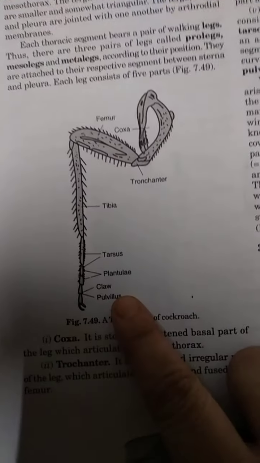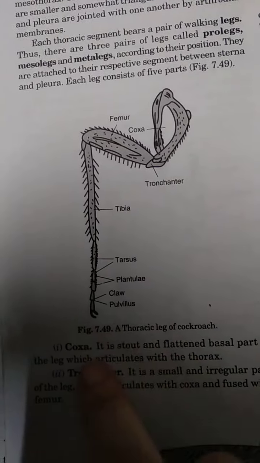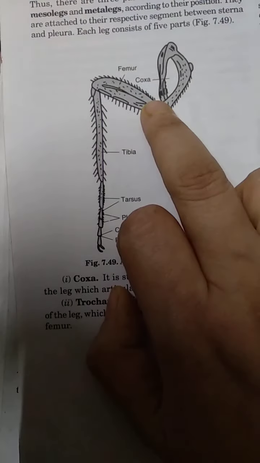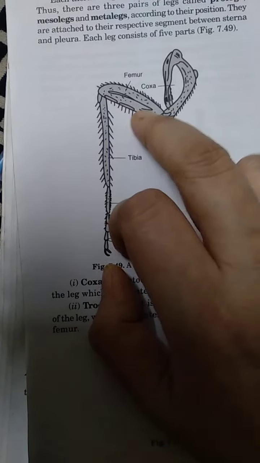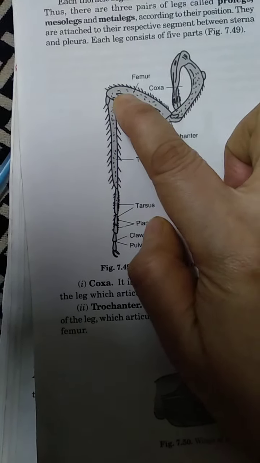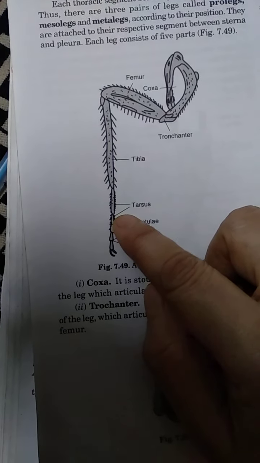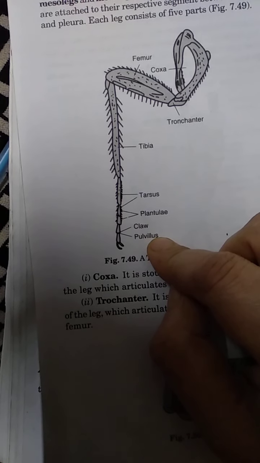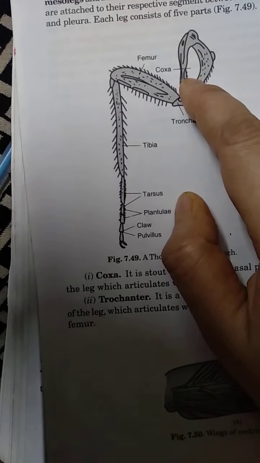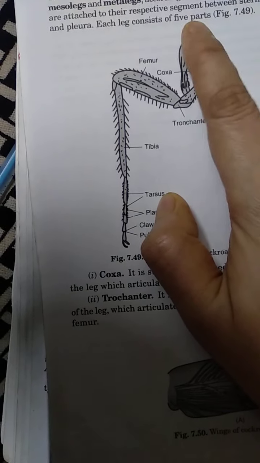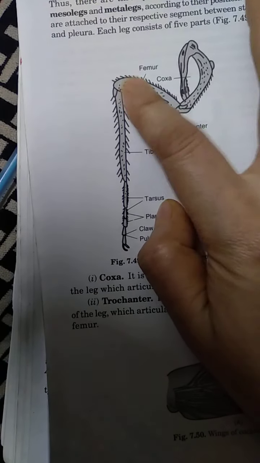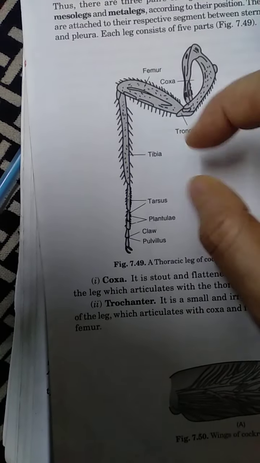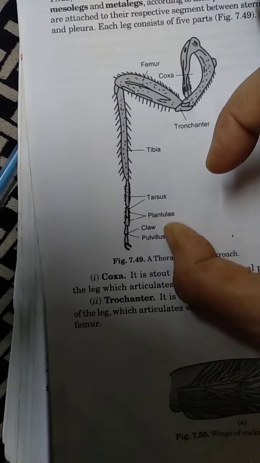It has claws, which is why it feels scratchy when a cockroach climbs on you. So this is the coxa, this is the trochanter, this is the femur, this is the tibia, then this is the tarsus, then plantula, claw, and pulvillus.